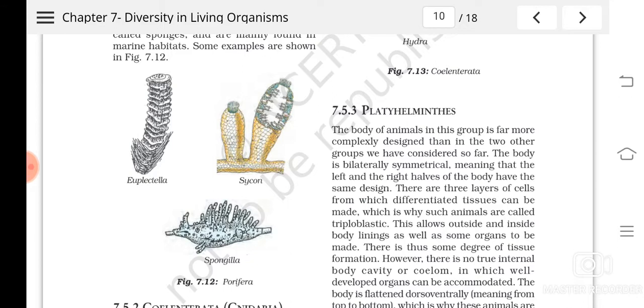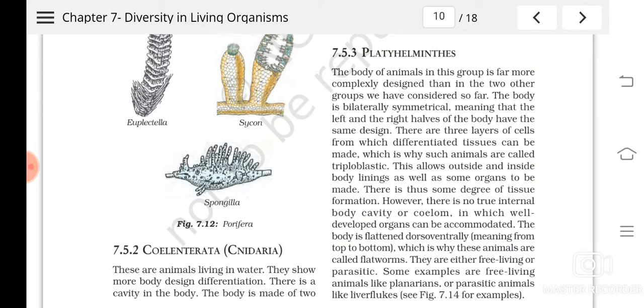Then another important feature that you can see from here is that the body is triploblastic. It means these organisms are triploblastic. Triploblastic means you can see three germinal layers, three layers of cells from which their tissues or organs are made. That condition is known as triploblastic.